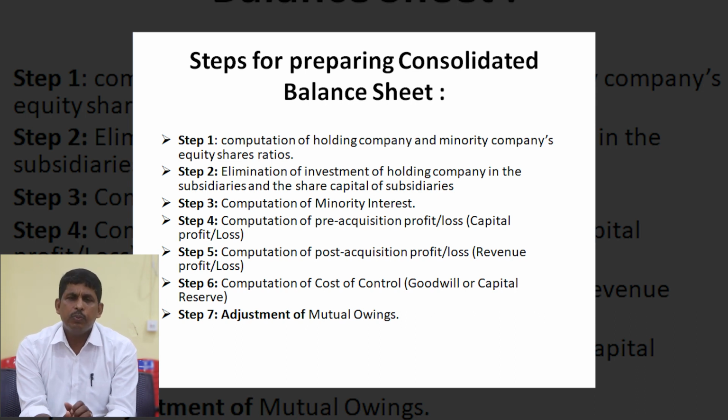Fourth step is computation of pre-acquisition profits or pre-acquisition losses. Pre-acquisition profits or pre-acquisition losses means the profit or loss which were earned by the subsidiary company before the purchasing of shares by the holding company. So these profits should be ascertained to prepare the consolidated balance sheet, and after computation of pre-acquisition profits or losses, these should be allocated between holding company and minority interest in the ratios. Ratios means share capital ratios.